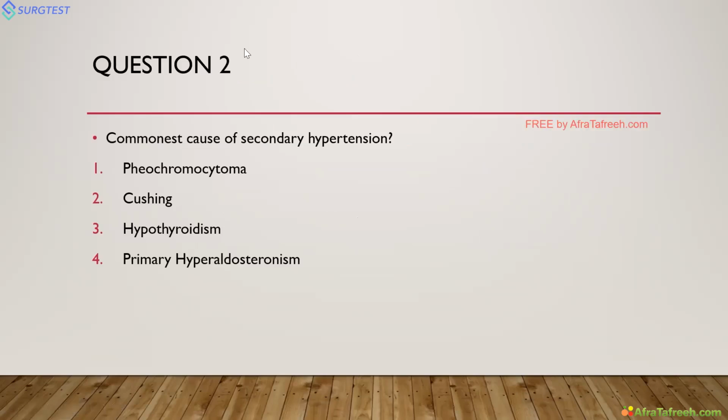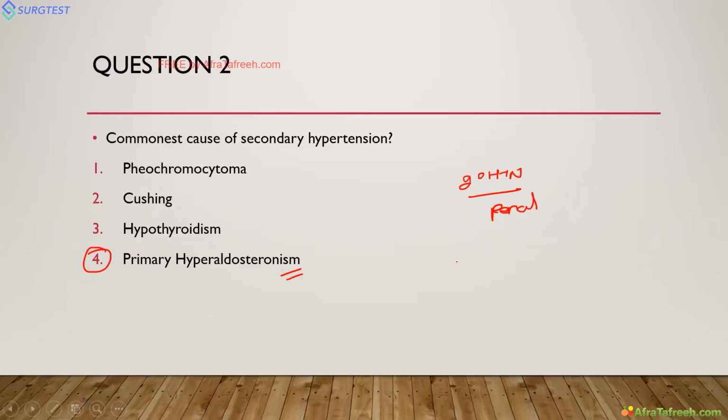Pheochromocytoma, Cushing, hypothyroidism, and primary aldosteronism. Okay. Most of you answered Cushing, but the answer for this question is primary hyperaldosteronism. The most common cause of secondary hypertension is actually renal causes, but the option renal is not there. So the second most common is primary hyperaldosteronism, which we don't diagnose.